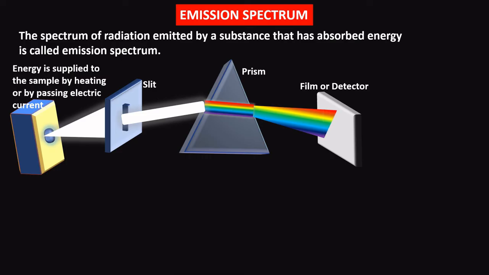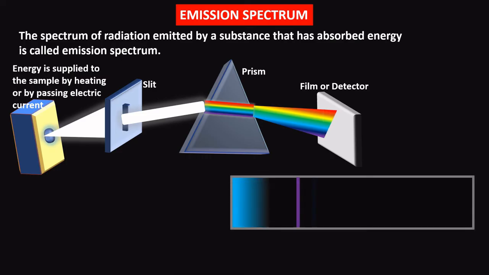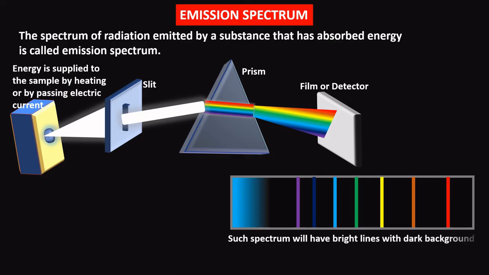So this spectrum contains bright lines over dark background. So the spectrum will have bright lines with dark background corresponding to the wavelengths that have been released.